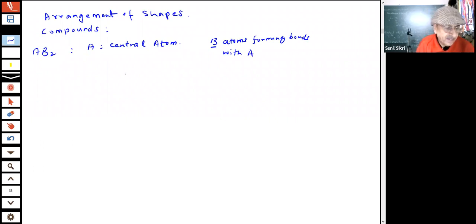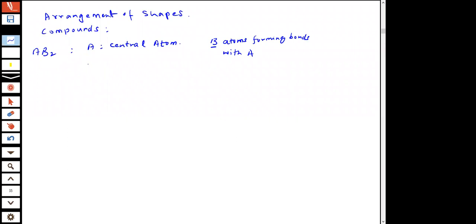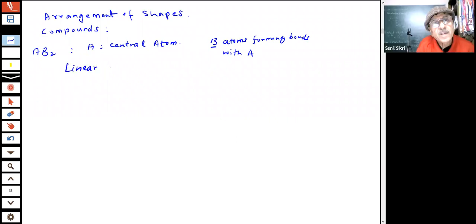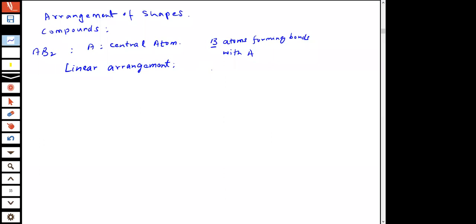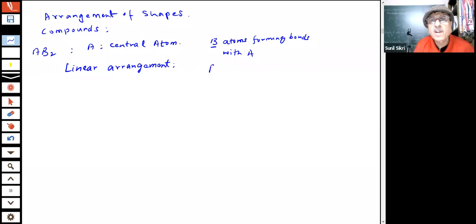So in such cases, what is going to happen, students? You will have a linear arrangement, and when it is a linear arrangement, what is the best angle which can be there between these bond pairs so that repulsion is minimized? Ultimately, there is a repulsion between these bond pairs, lone pairs, electron pairs. So what should be the angle so that this is minimized? You are aware of it now.